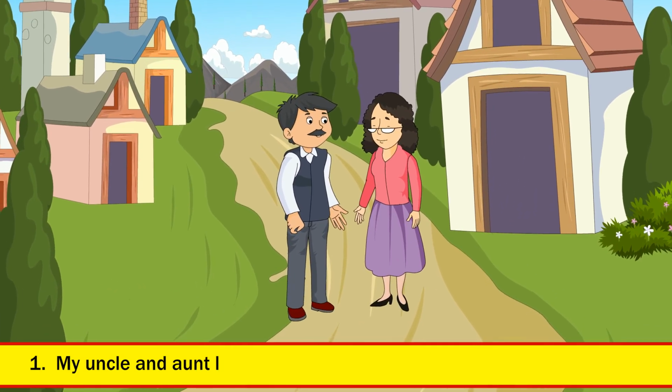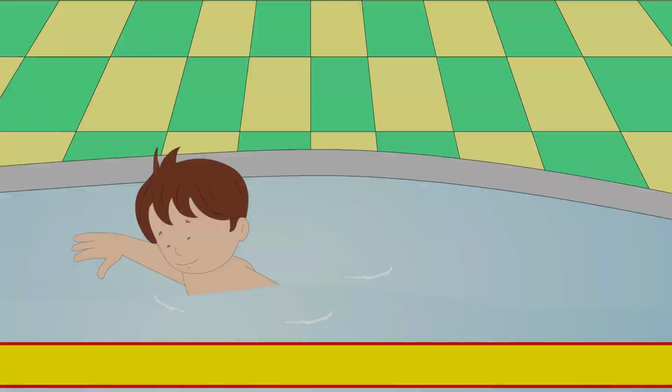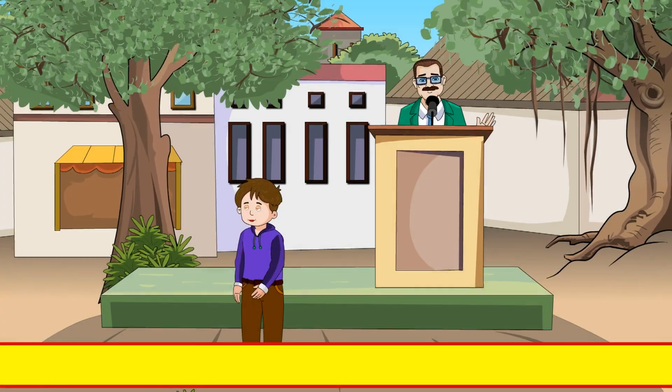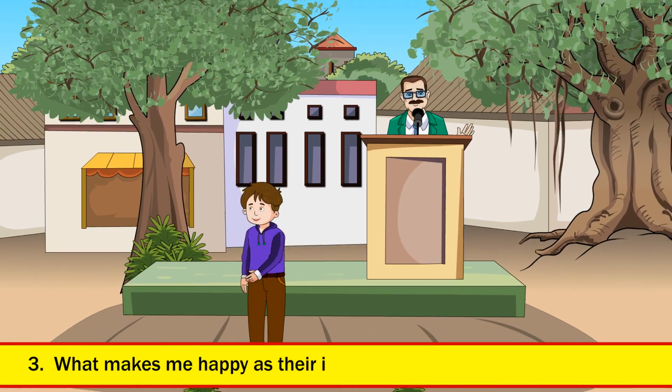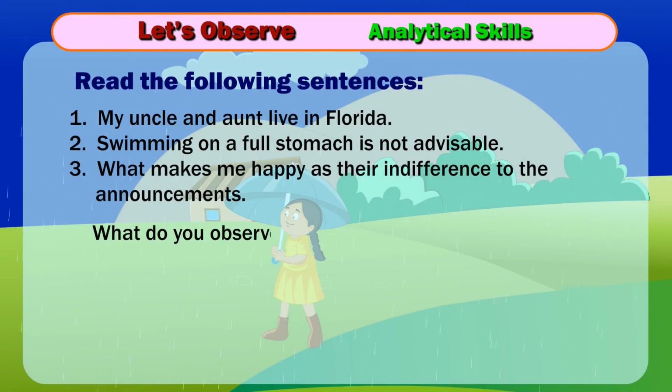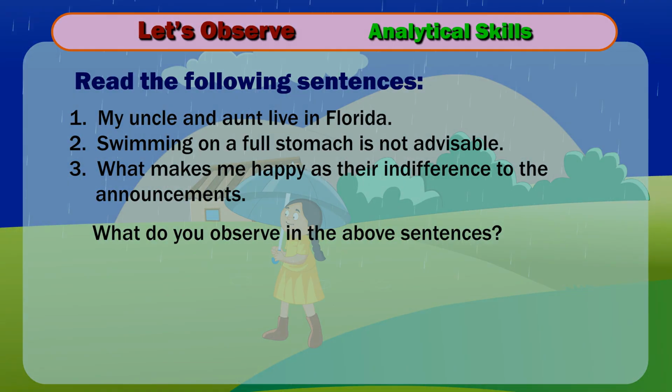1. My uncle and aunt live in Florida. 2. Swimming on a full stomach is not advisable. 3. What makes me happy is their indifference to the announcements. What do you observe in the above sentences?